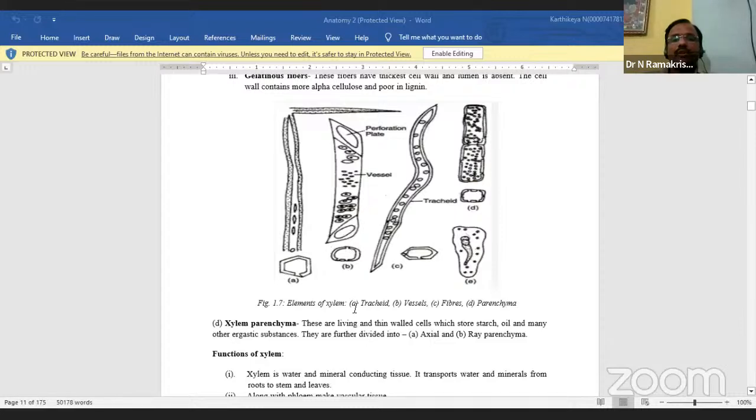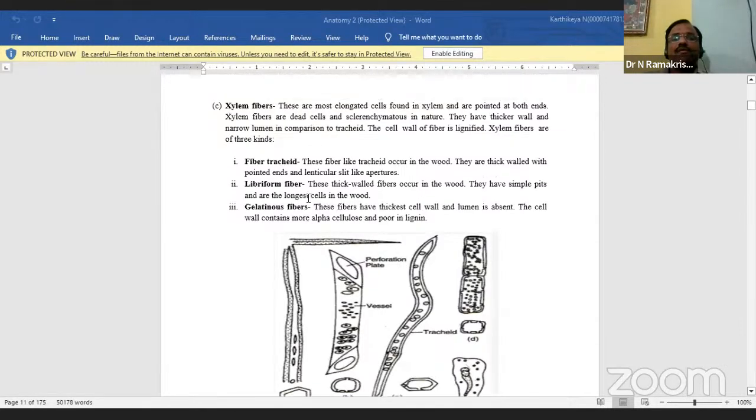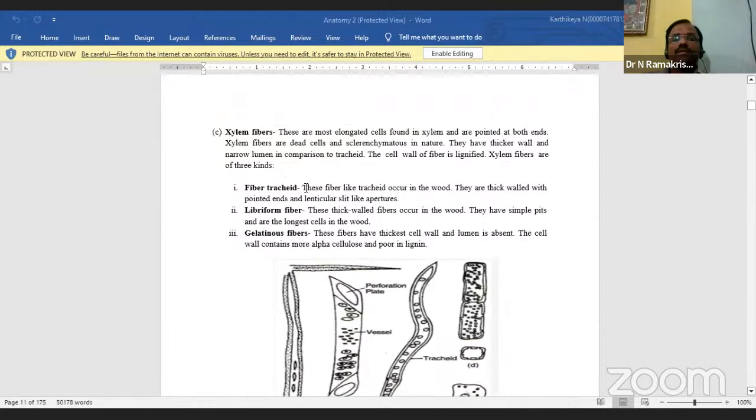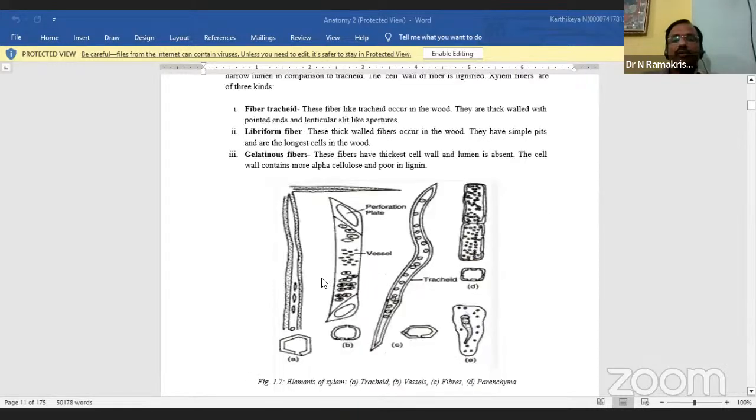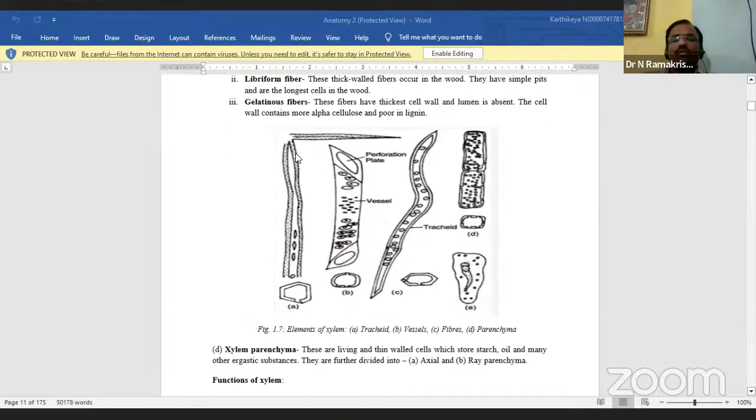First, what is the meaning of tracheids? This is the tracheid. The fiber-like tracheids occur in the wood. They are thick walled with pointed ends. Where is the tracheid? This one. There is a pointed ending. Here you see A in the diagrams, where the pointed end is. So that is the tracheid.